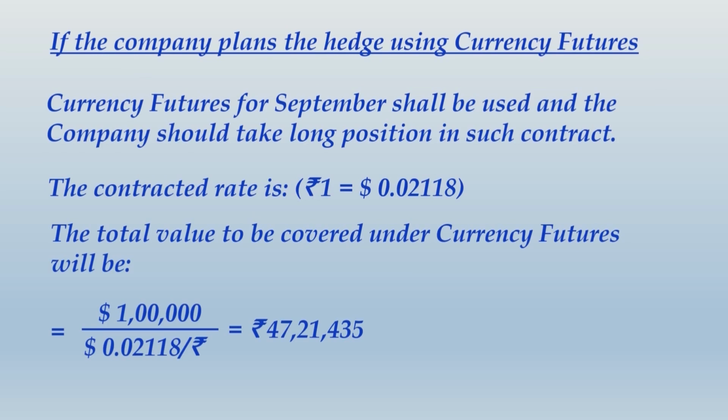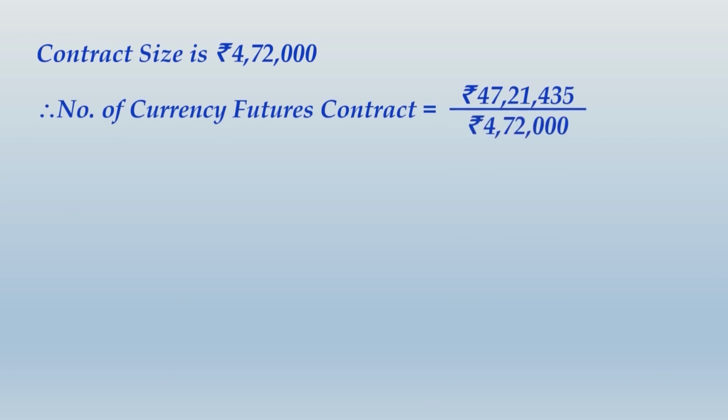Alright, let us move ahead and define the number of contracts to be used. Contract size is rupees 4,72,000. So the number of currency futures contracts that you should enter into will be the required amount to be hedged divided by the contract size. What you get is 10.003 contracts. Obviously you will round it off to 10 contracts. This being a very small fraction, we are ignoring it and just going ahead with 10 contracts.